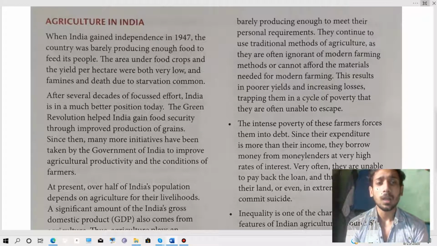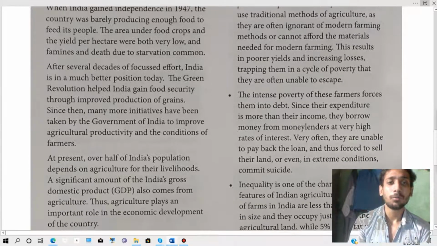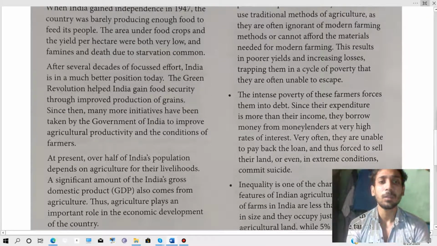Means our area for food crops and yield per hectare was very low, and many people died due to starvation. Then after several decades of focused effort, India is in a much better position today. The green revolution helped India gain food security through improved production of grains.